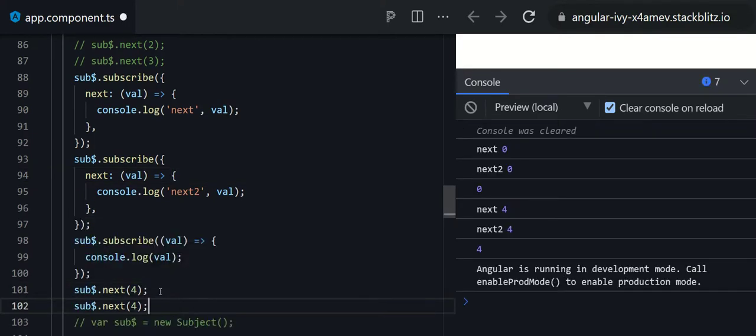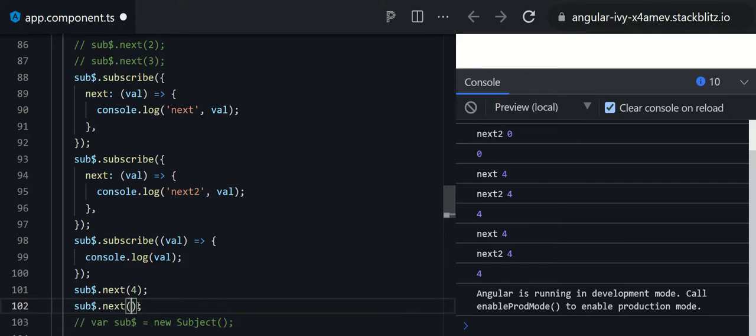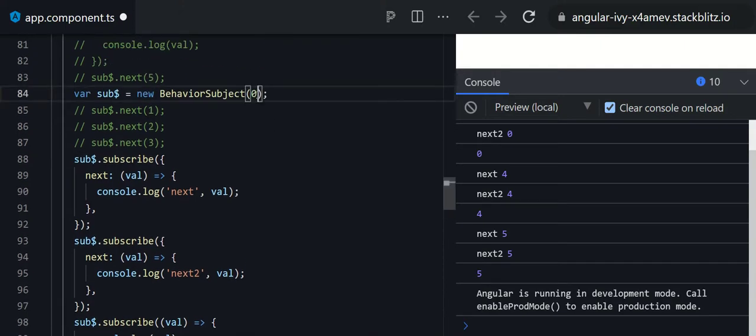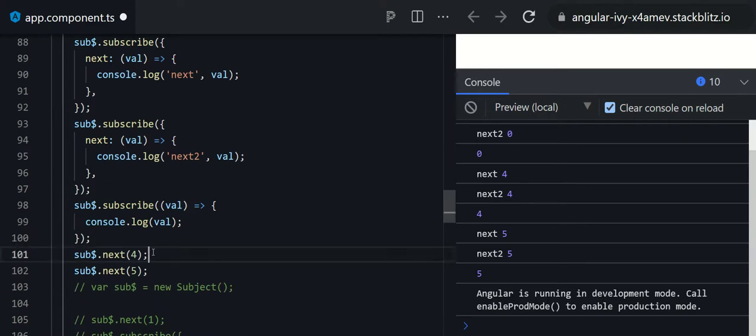So let's see, here I have produced the 5, then in that scenario what will happen? So what will they get? They will get the initial data. Initial data is 0, and then after the subscribing, whatever data is emitted, they will get that one as well.